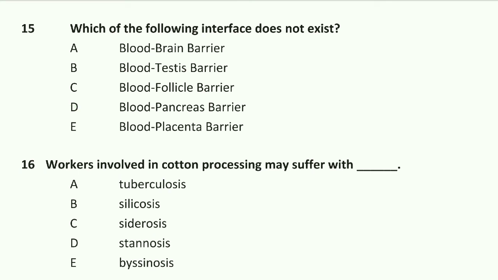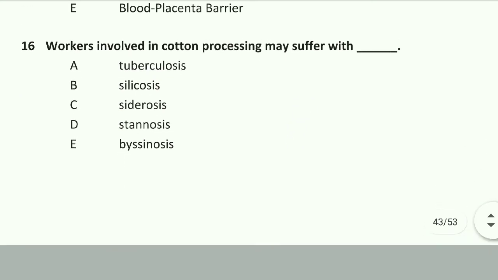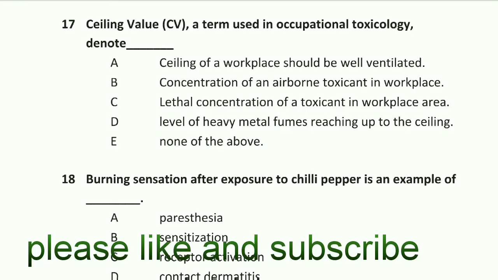Question number 16: workers involved in cotton processing may suffer from byssinosis. Option E is right. Question number 17: ceiling value, CV, a term used in occupational toxicology, denotes the concentration of an airborne toxicant in the workplace. Option B is right.